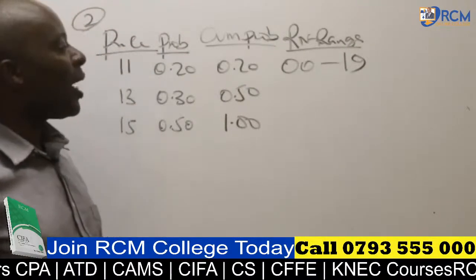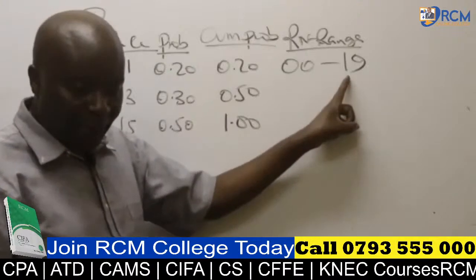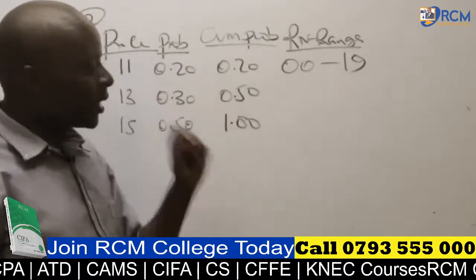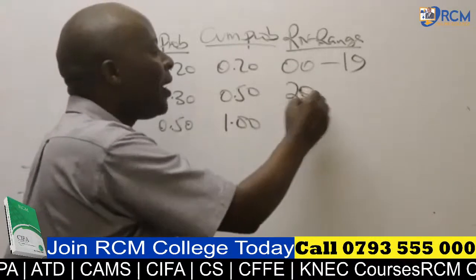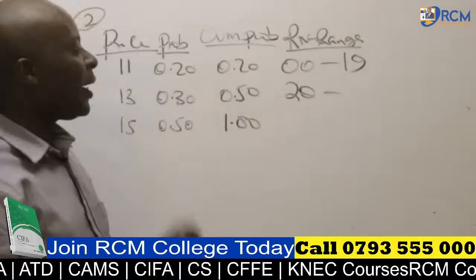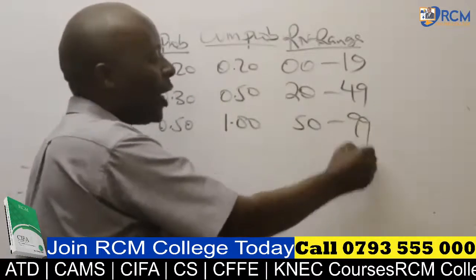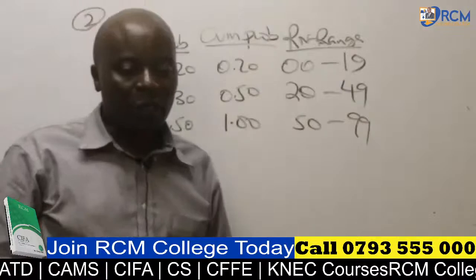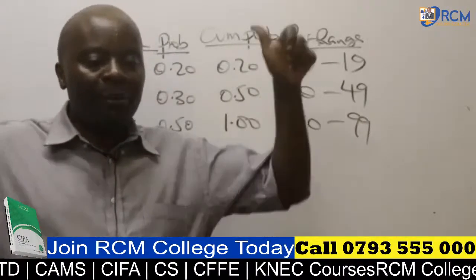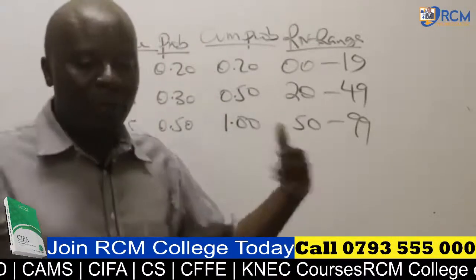From there, ladies and gentlemen, I will go to the second class. The second class will begin immediately from the number that is here. So the next class, Doreen, will begin from 20 all the way to 50 minus 1. 50 minus 1 gives me 49. From there, we have 50 all the way to 99. Thank you very much. I'm waiting to get a thumbs up for me to continue, or a thumbs down for purpose of repeating.